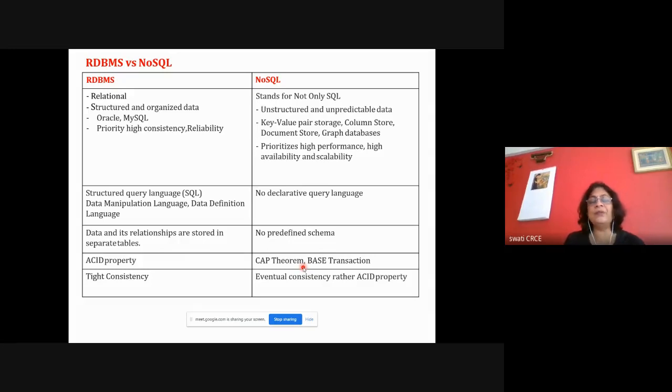That's what they say. But it is available, and it follows the CAP theorem, which means that people have invented that consistency, availability, and partition tolerance, out of these three parameters, any distributed system can guarantee only two of them. Either it is consistent and available, or available and partition tolerant, or consistent and partition tolerant. So NoSQL will follow any two. That's what they are saying.